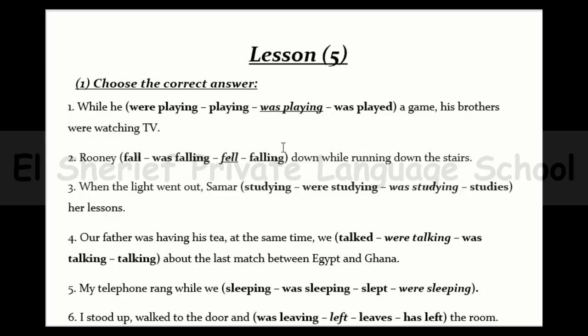Number three, when the light went out, Summer was studying, studies her lessons. Now we can focus on when the light went out. We have the past simple, and it's the action which stopped the other action. And yes, the answer is going to be was studying, sorry. So, when the light went out, Summer was studying her lessons.